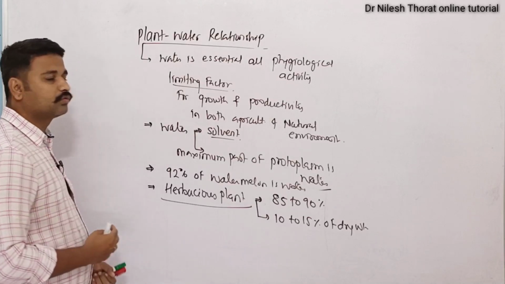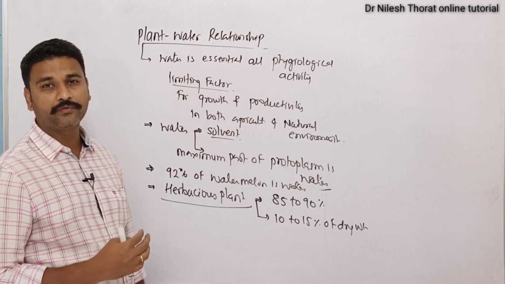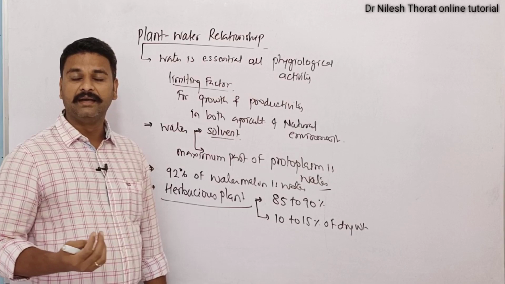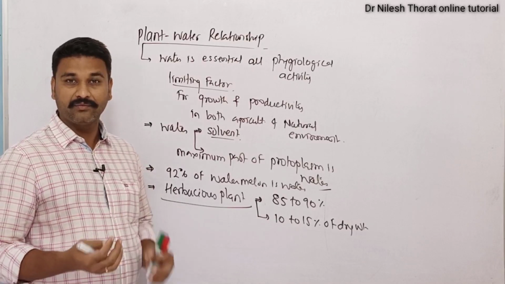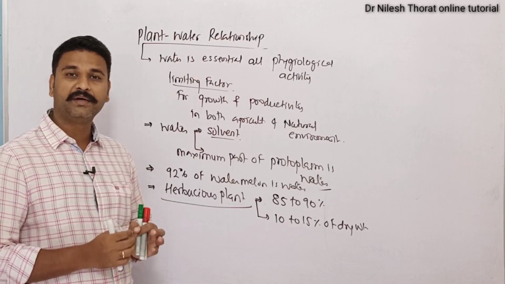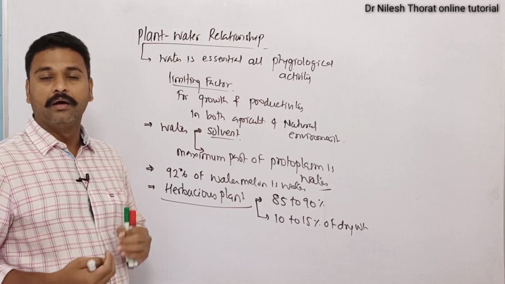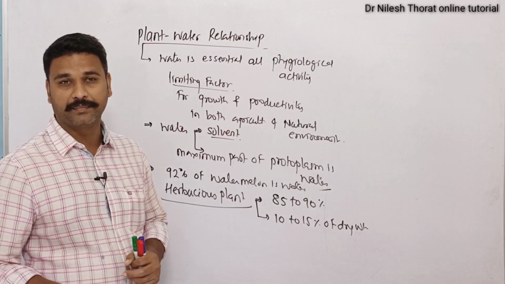Then this water is not actually uniformly distributed inside the plant. If you consider a woody plant, then the woody part of plant will have comparatively lesser amount of water compared to the fresh and tender parts.